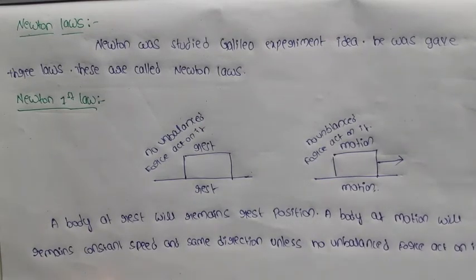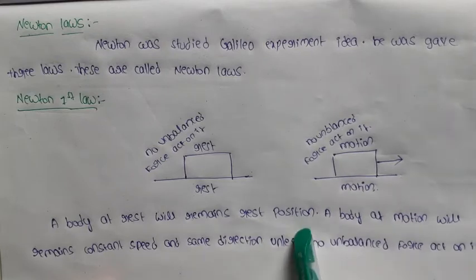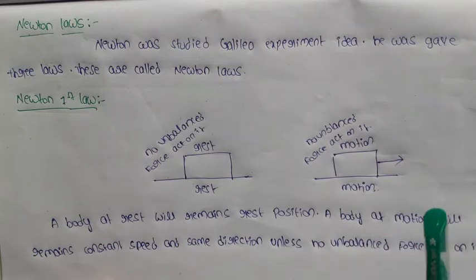A body at rest is always at rest. A body in motion will remain at constant speed in the same direction unless an unbalanced force acts on it. If an unbalanced force acts on it, what happens? The state of the body is going to change, that is, rest to motion, or motion to rest.